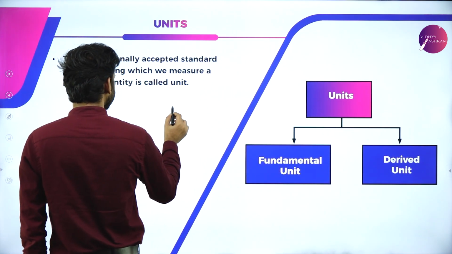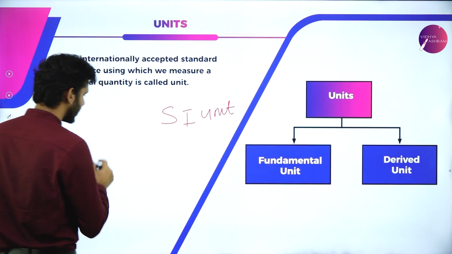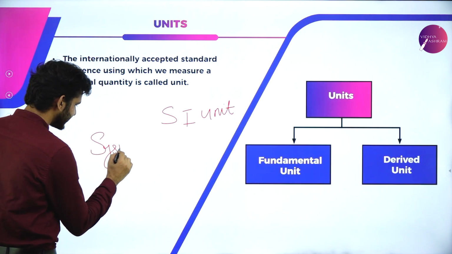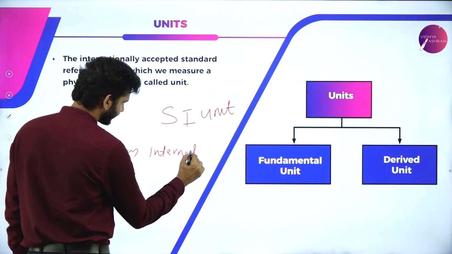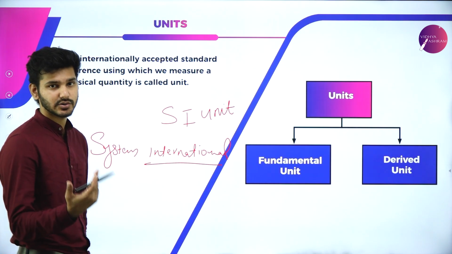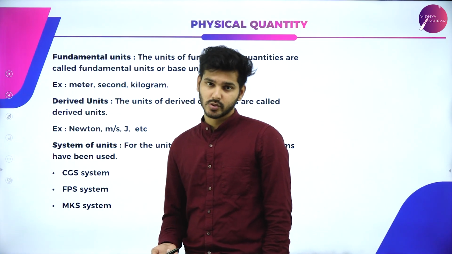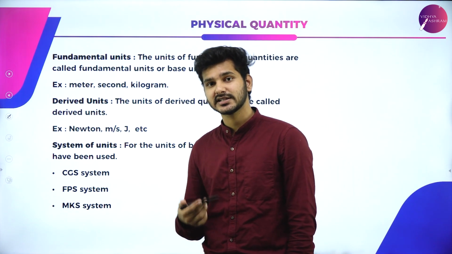So we call it SI unit because it is System International. This is known as SI units. There are two particular physical quantities. One is basic quantities or fundamental quantities, and the other one is derived quantities.